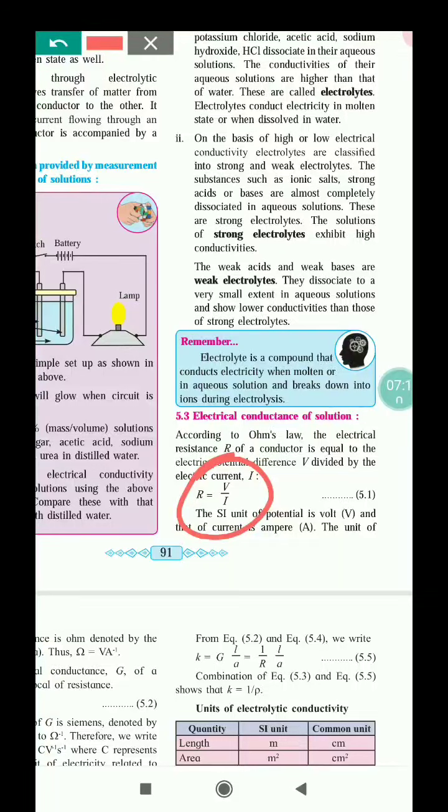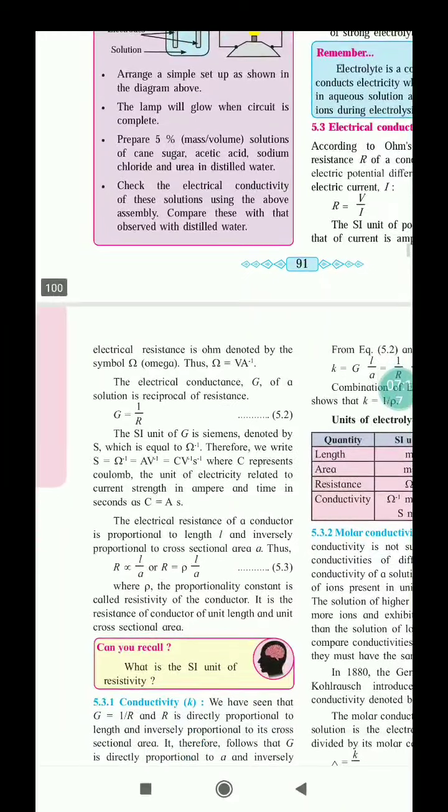So volt per ampere is called resistance, and its unit is symbolically represented as ohm.